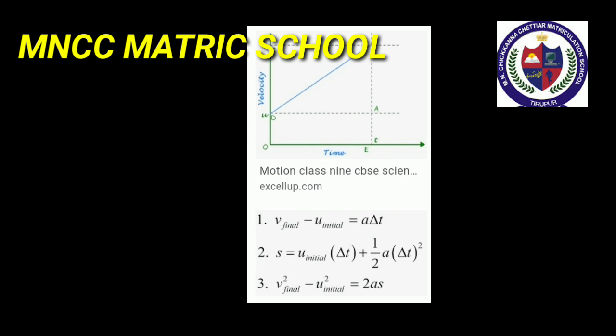So first equation of motion, V is equal to U plus AT, and second equation of motion, S is equal to ut plus half AT square, and third equation of motion, V square is equal to U square plus 2AS.